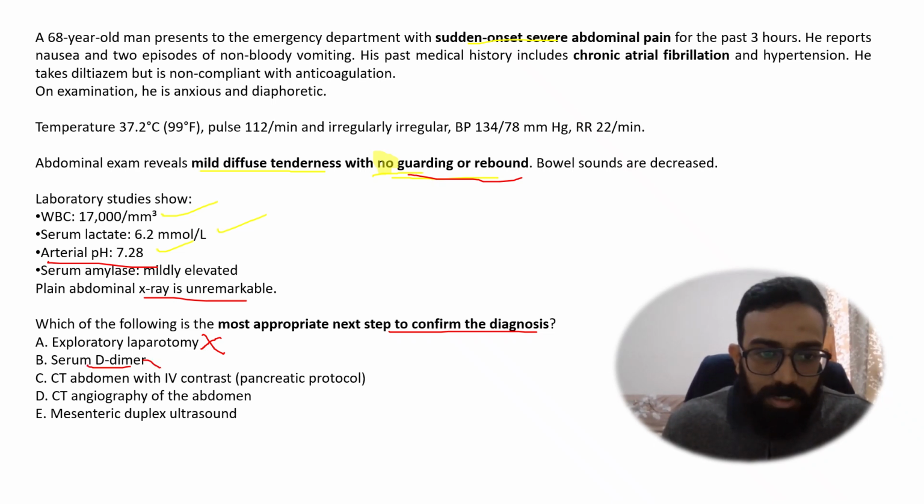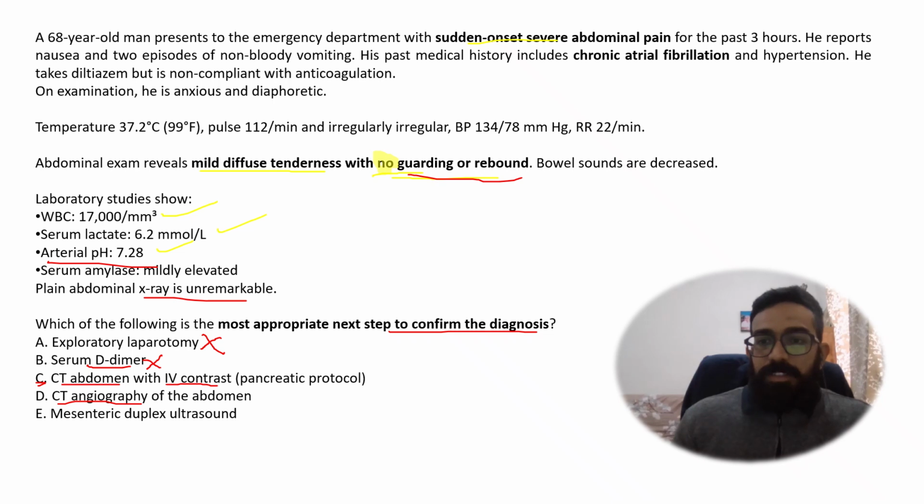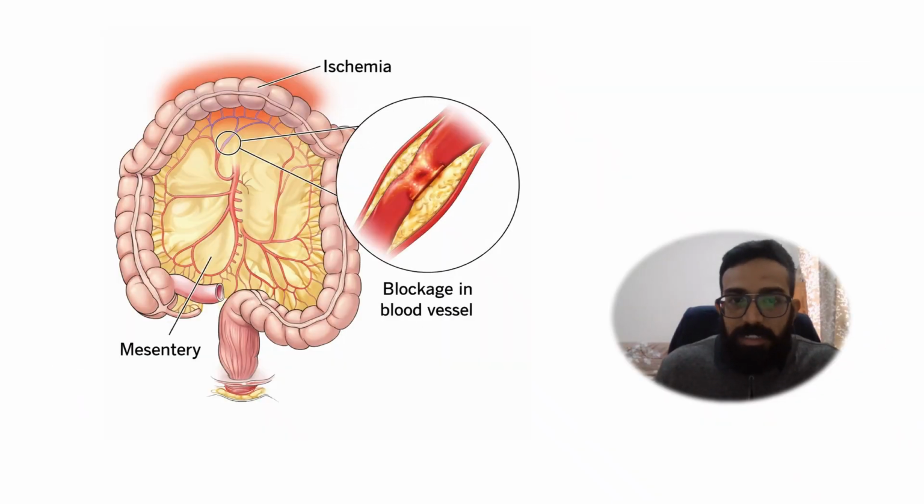D-dimer, no relevance of D-dimer over here. CT abdomen with IV contrast. Okay, CT abdomen IV contrast, let's keep this aside. CT angio is the best thing. Now why CT angio? What condition is this? Let me tell you that this condition is acute mesenteric ischemia. Okay, this condition that we have got here is acute mesenteric ischemia.